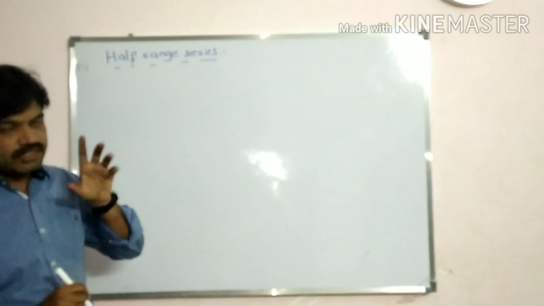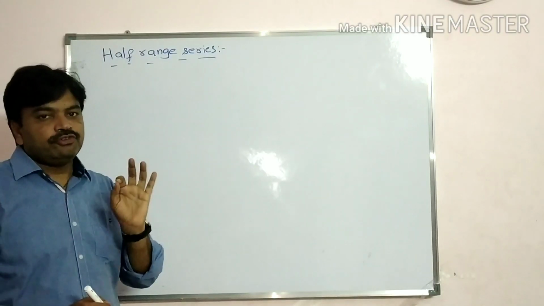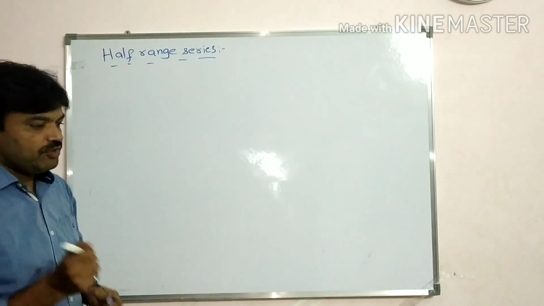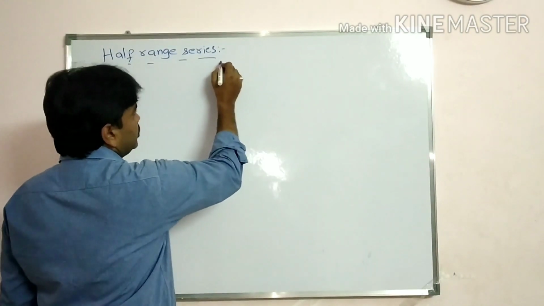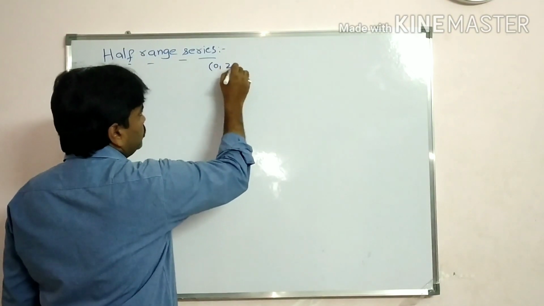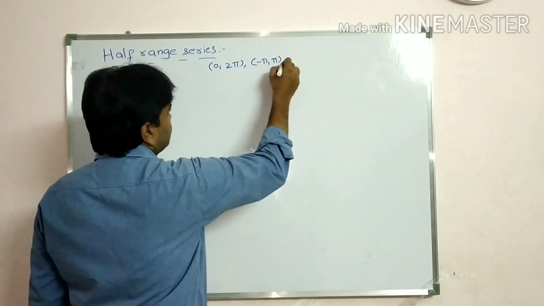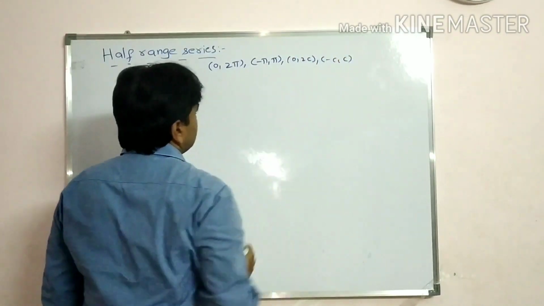See the students, once again read half-range series. Half-range means previously we have a range. What is the range, students? Previously we have the range 0 to 2 pi or minus pi to pi, or 0 to 2c or minus c to c.